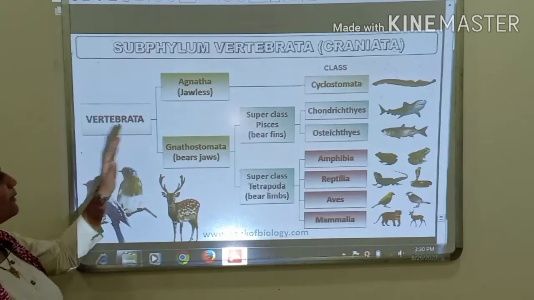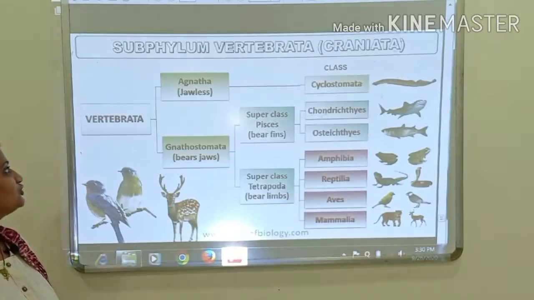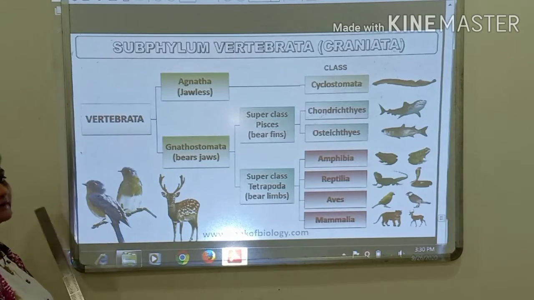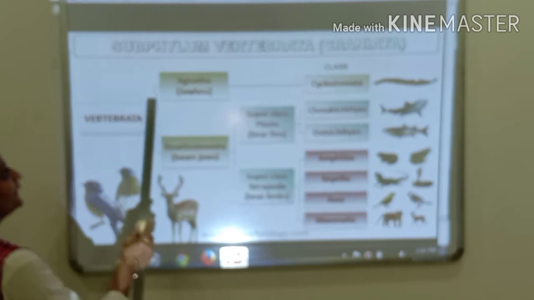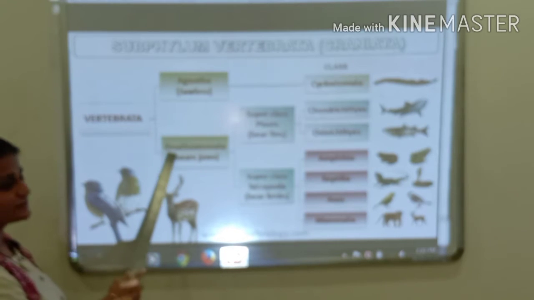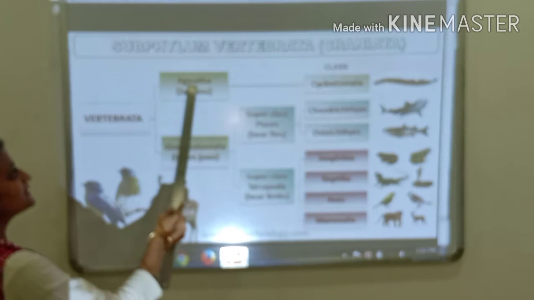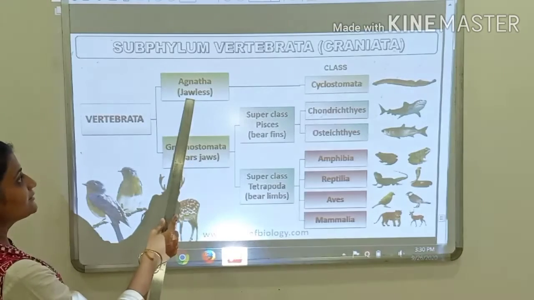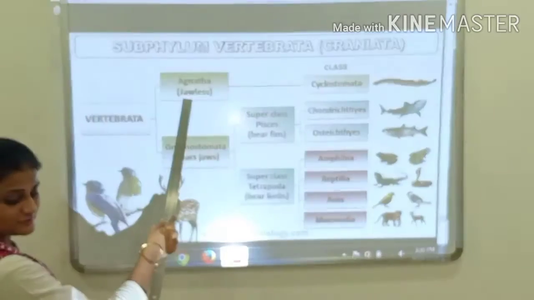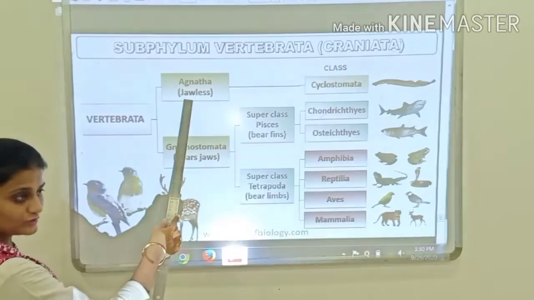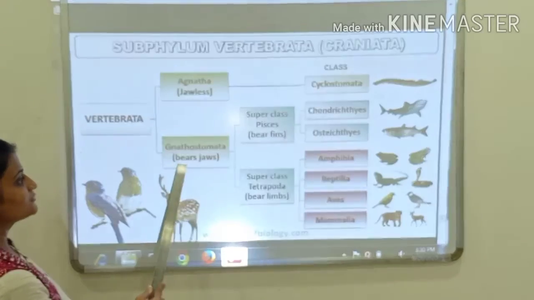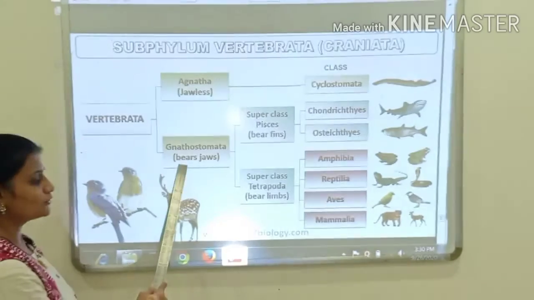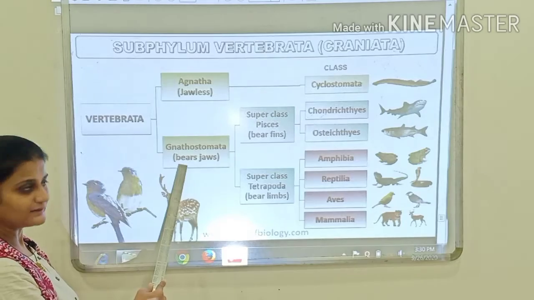Now let us study the complete classification of the subphylum Vertebrata. Vertebrata is further divided into different sections. Two sections are there. The first section is Agnatha, that is jawless organisms. They do not have jaws. Okay, and Gnathostomata, that is vertebrates with jaws, or jawed vertebrates.